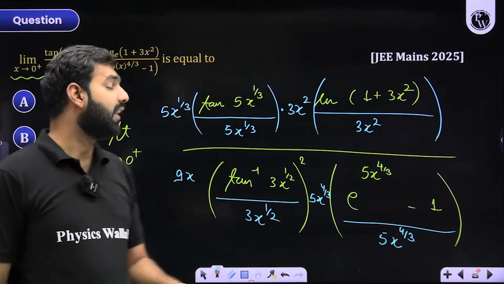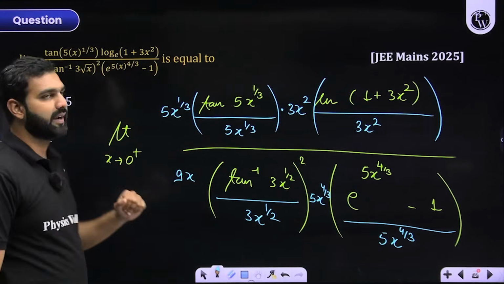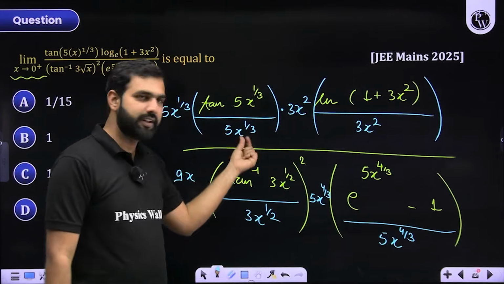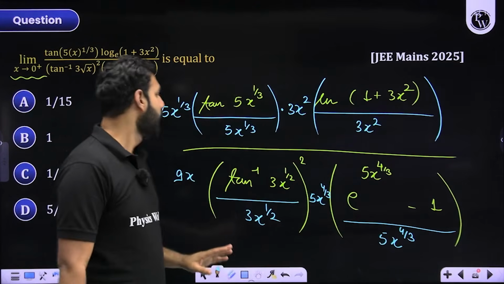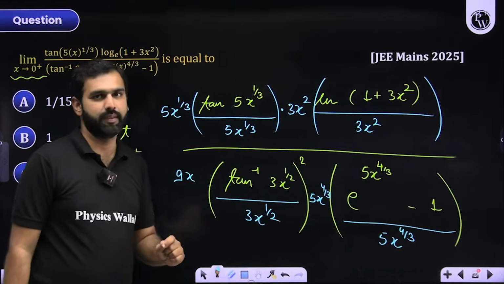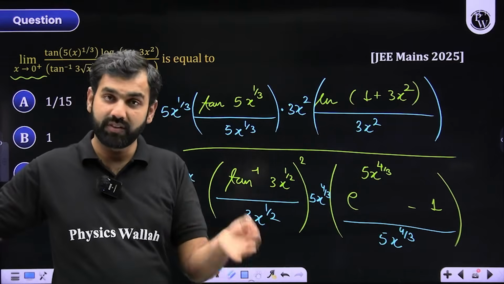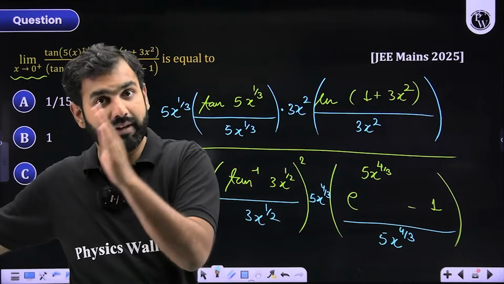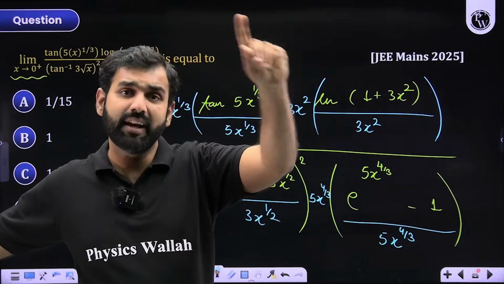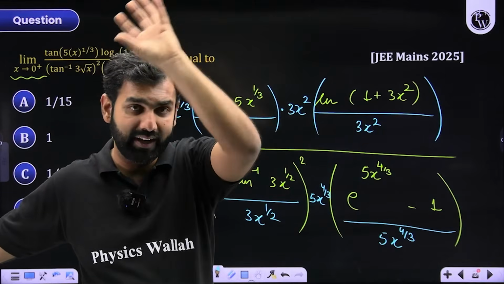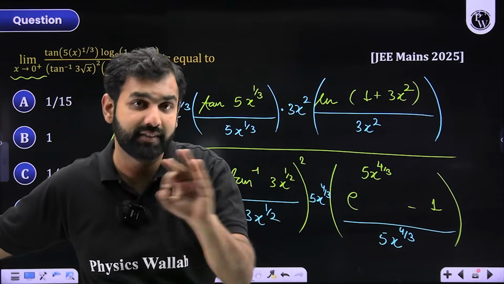Now, the advantage of x approaching 0 from right hand side is pretty simple. This wouldn't create any problem. The only problem was with under root x. Had it been x approaching 0, I would have to take the left hand limit and right hand limit separately, evaluate both of them, and then conclude that if the left hand limit and the right hand limit are not the same, then the limit doesn't exist.